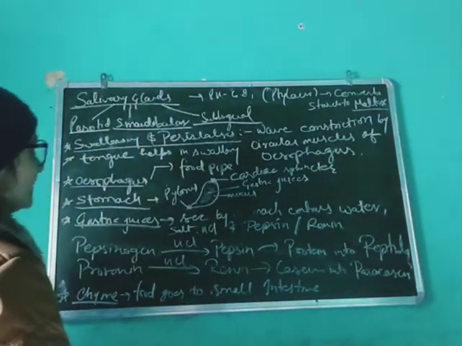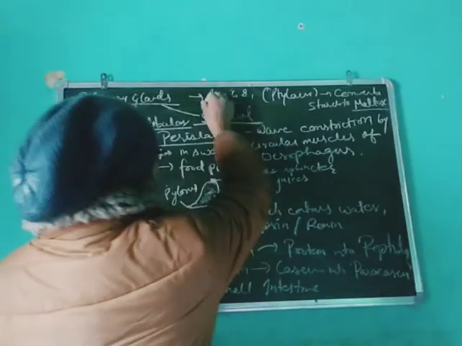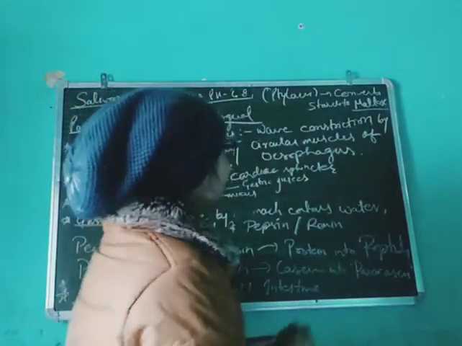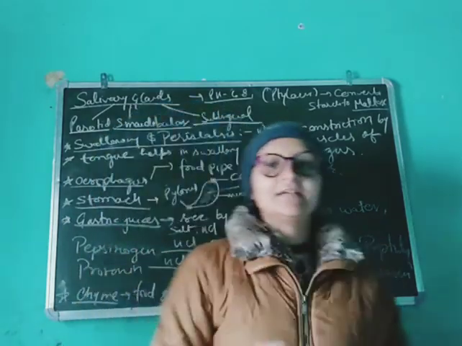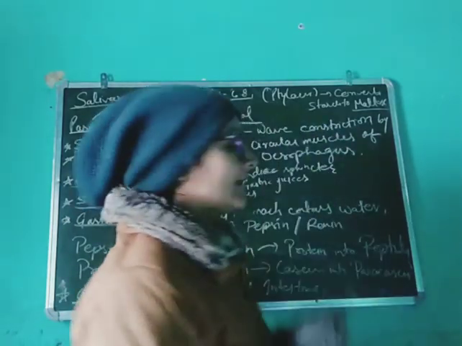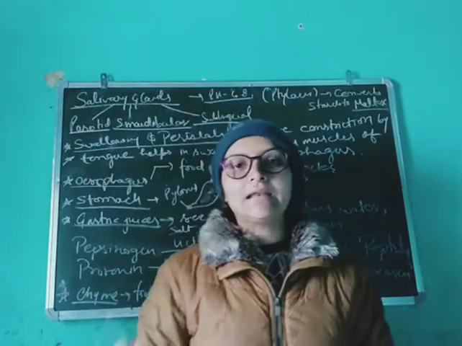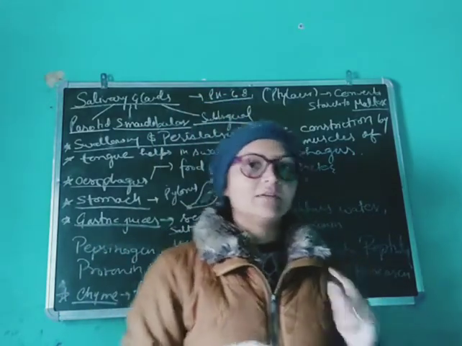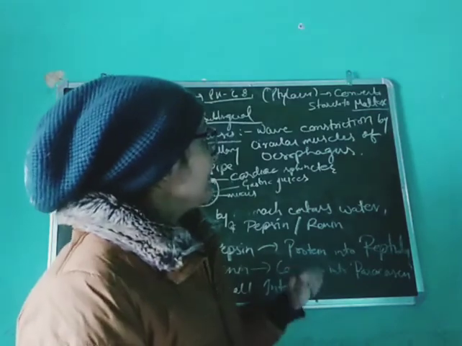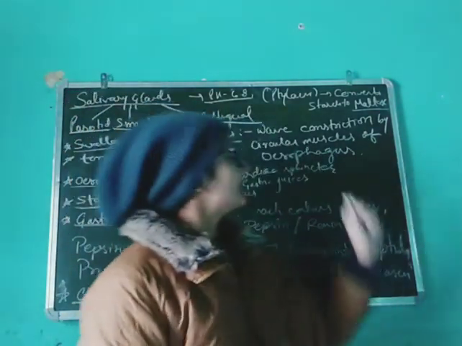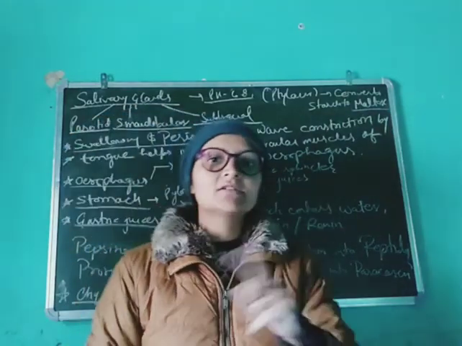Now, what is saliva? Saliva has a pH of 6.8, and it contains an enzyme called ptyalin or salivary amylase. Its importance is that it converts starch into maltose.